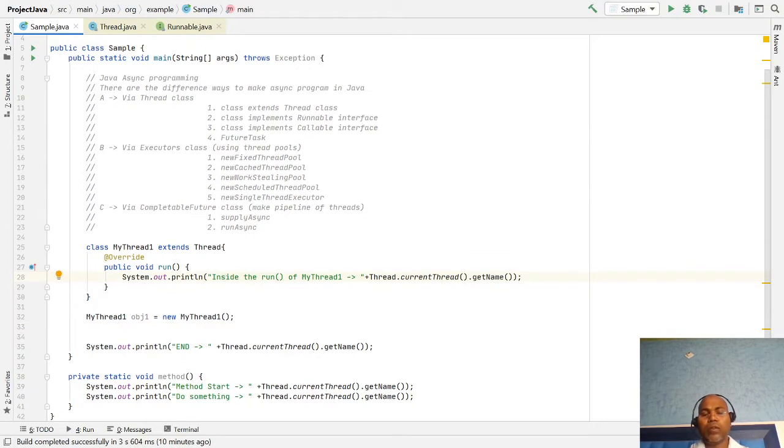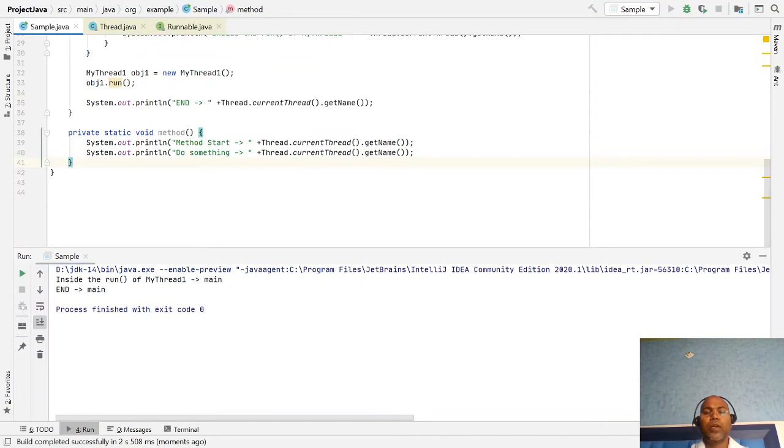Here, notice that in this class we have a run method. We have an option: we can call the run method directly from the object, one dot run function. If I use it this way, let's run and observe the result. You notice that in main, your main thread is started.